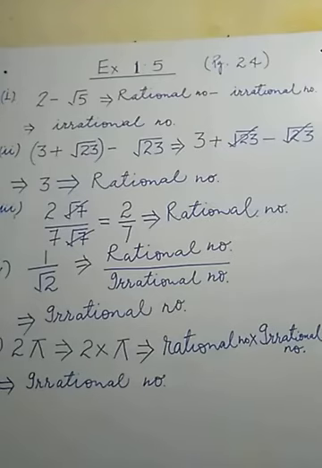On the basis of this property, we can solve all parts of question number 1. Further, many questions may be created here. There are many helping books, for example R.S. Agrawal and R.D. Sharma, which you may solve when you are informed. Previously, you have to solve from NCERT, and you will solve all 4 parts in your copy. One by one you will attempt, and I think you will be able to solve by using the property of rational and irrational numbers.